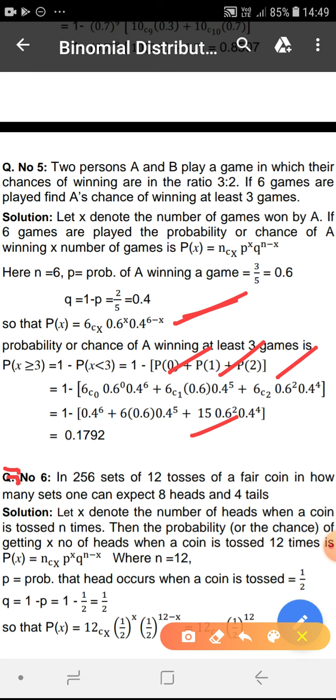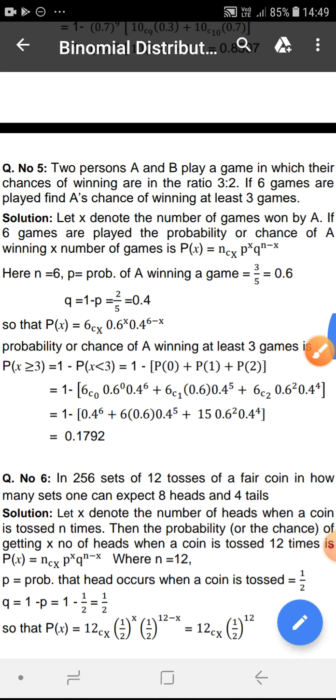So the probability that A will win at least 3 games when 6 games are played is 0.1792 or 17.92%. Remember, all the probability values should be less than or equal to 1 and greater than or equal to 0.